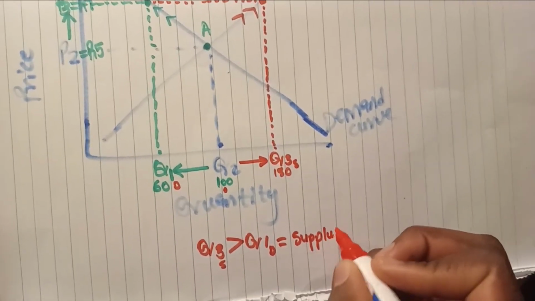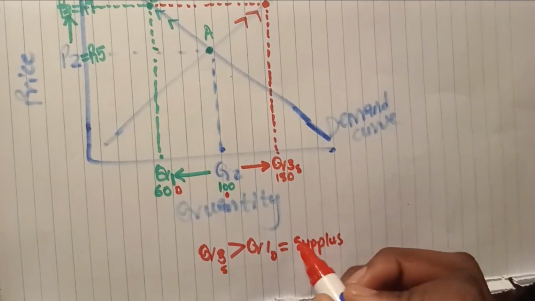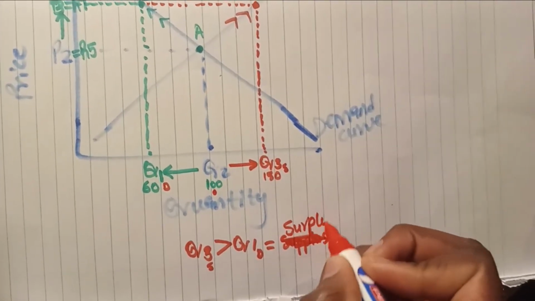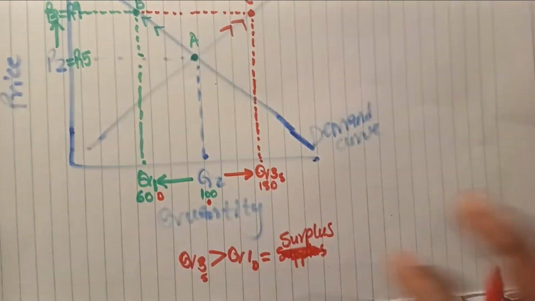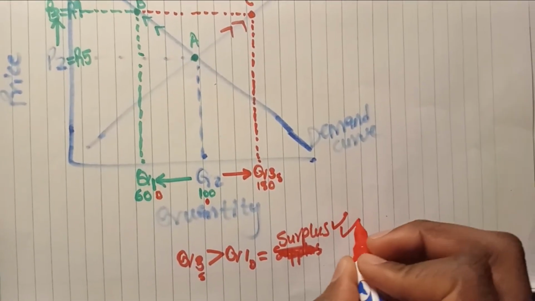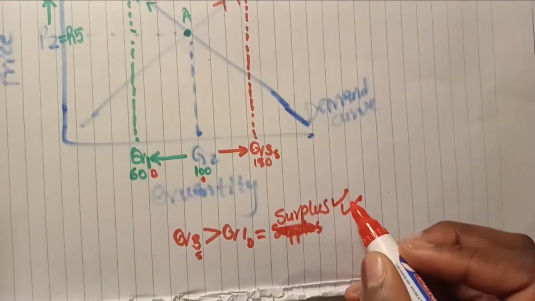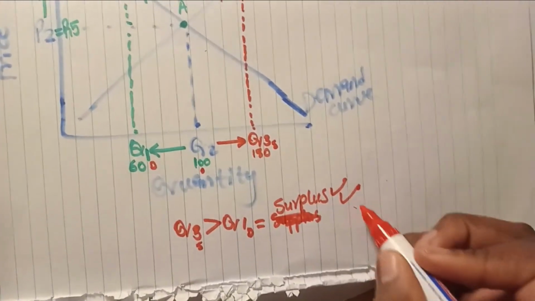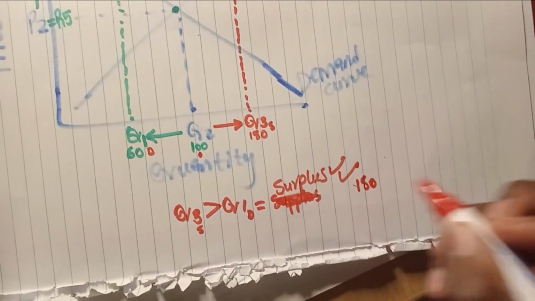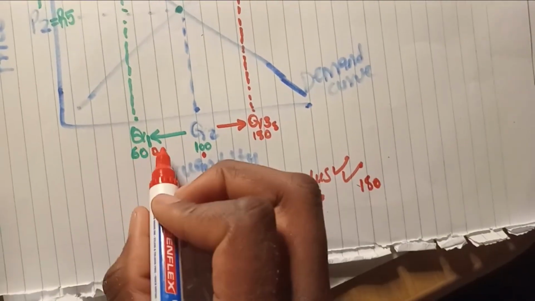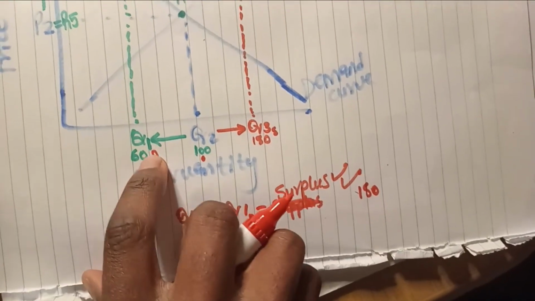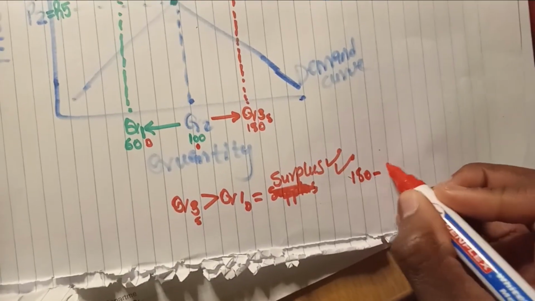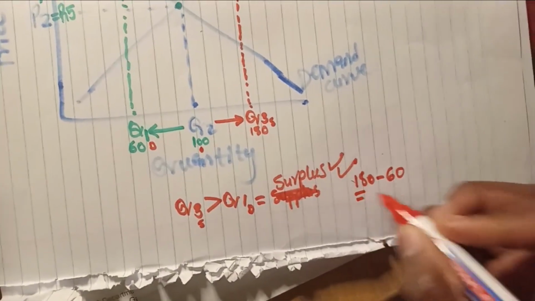Meanwhile, these are what we supplied, and the buyers or the consumers bought only 60.